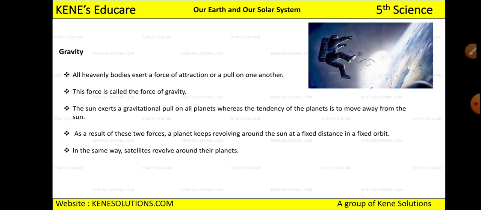Okay, and in the same way, the satellites will also revolve around the planet only, and they will not go here and there. They will have to maintain a discipline. They will have a fixed distance from the sun, and they will have a fixed orbit only. They do not decide their orbits or distance. Okay, it is fixed because of these two forces which are acting.